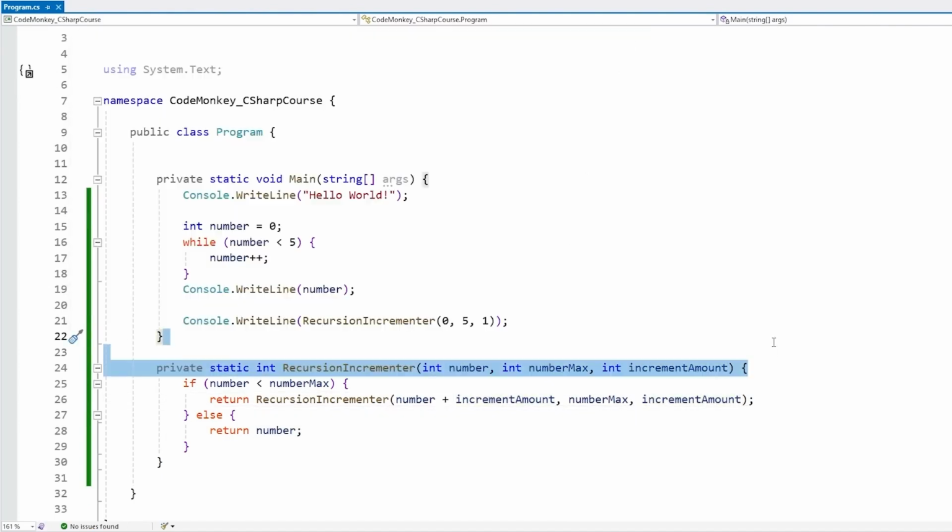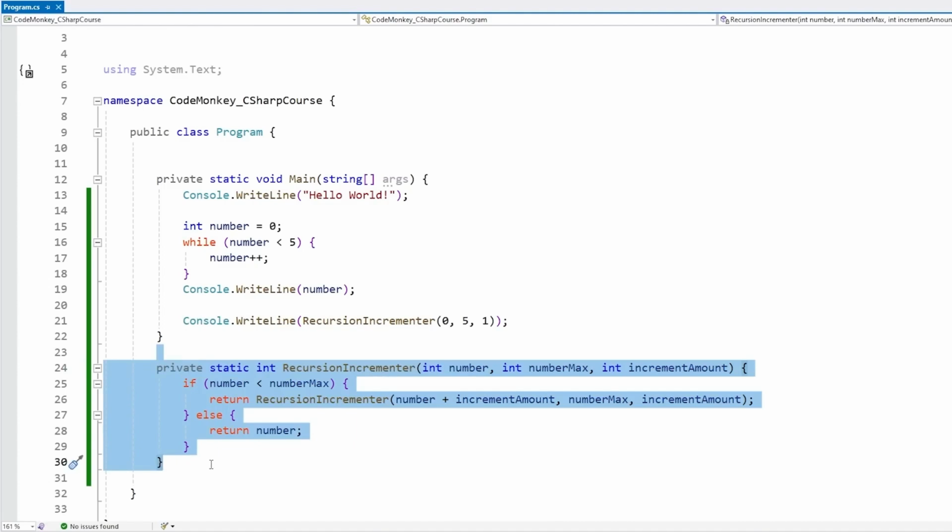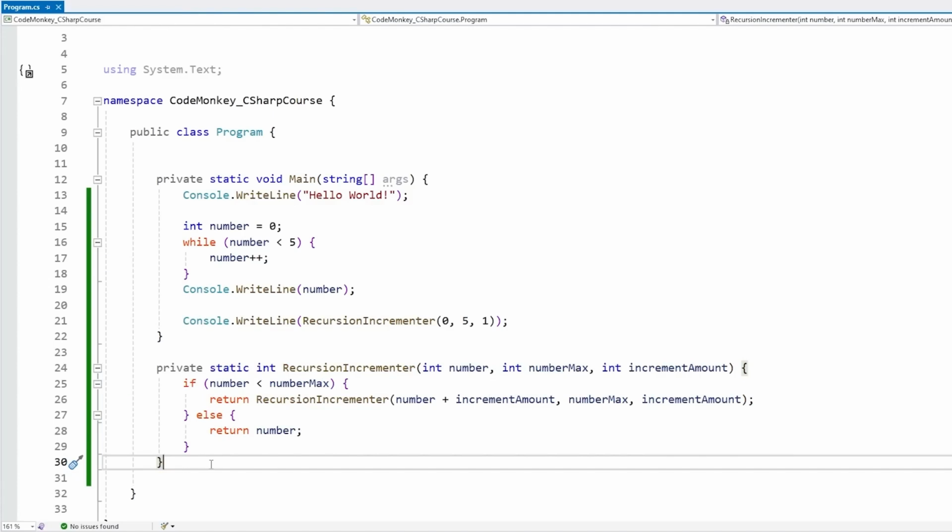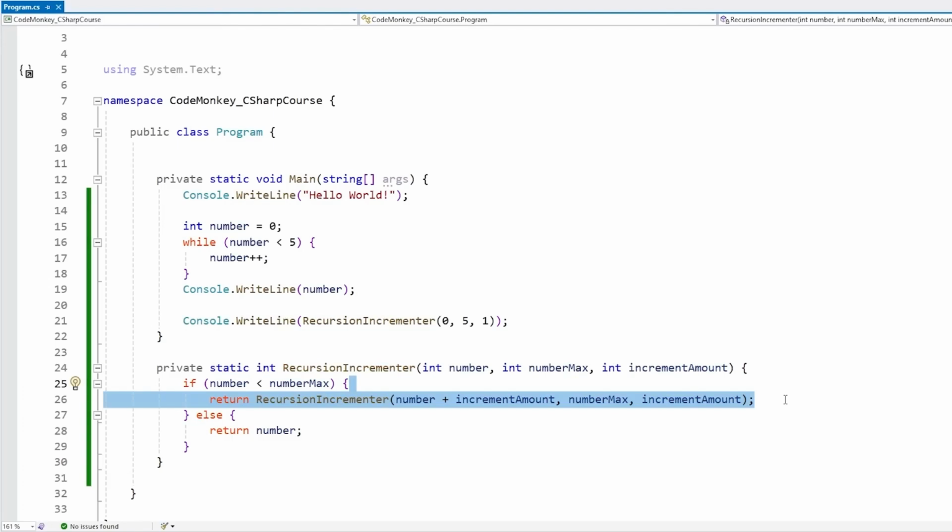And what we have built here is essentially the exact same logic as a for loop. If you remember, the for loop has some kind of initializer iterator variable. Then it has some kind of condition, usually some kind of maximum number, and it increments by a certain amount. So what we have here is literally the exact same thing as a for loop, except it's being handled with recursion. All the logic you can do with any kind of loop, you can do with recursion. This is really just an interesting way to handle running logic multiple times by simply being very clever about how a function can call itself multiple times.